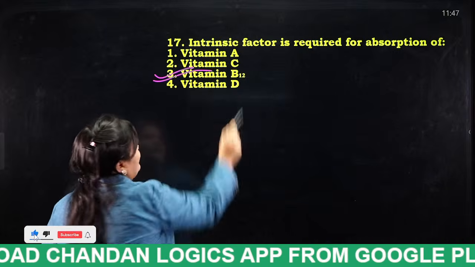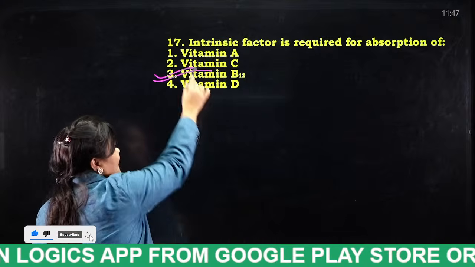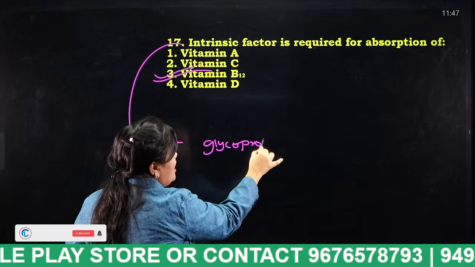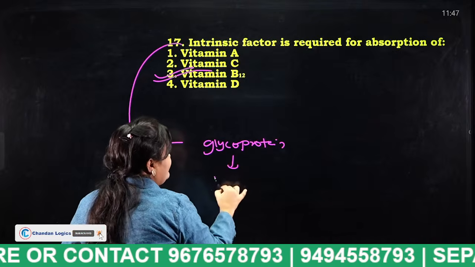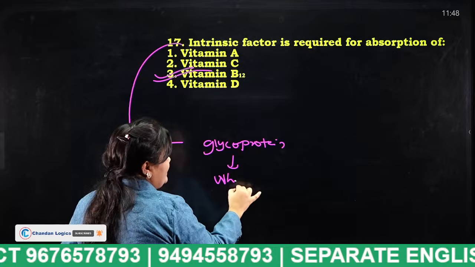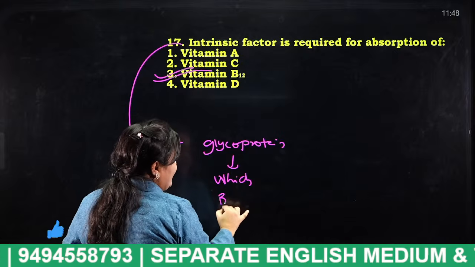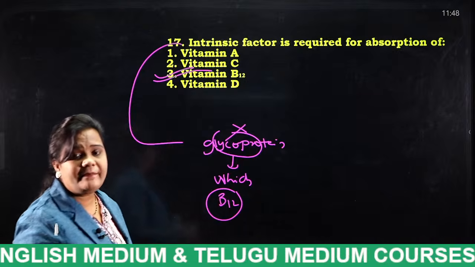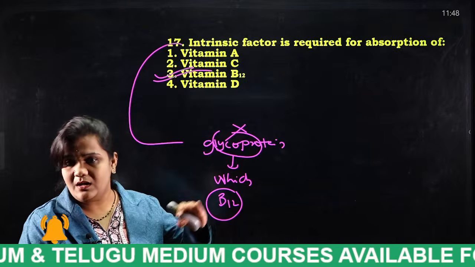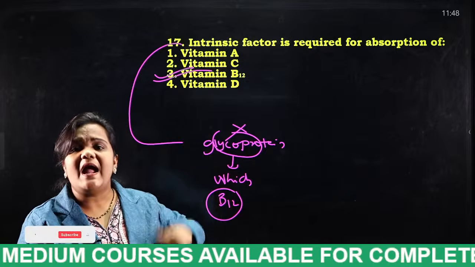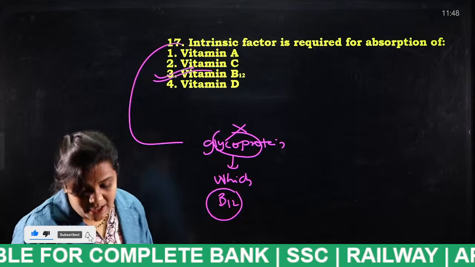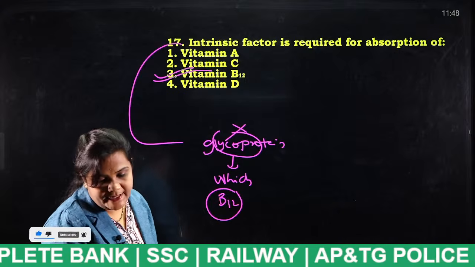So what is the answer for this question, students? Vitamin B12. What is this intrinsic factor actually? It is nothing but the glycoprotein which helps absorb vitamin B12. If it is not present, what happens? We will suffer with vitamin B12 deficiency, and eventually we will go on to pernicious anemia. Okay. Next.